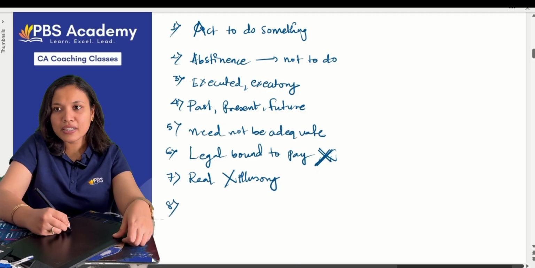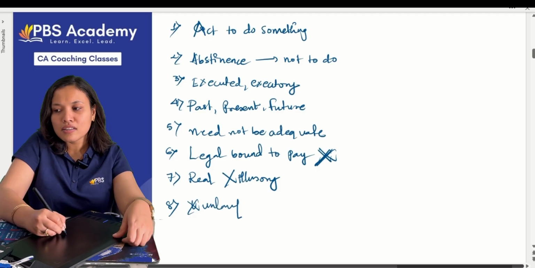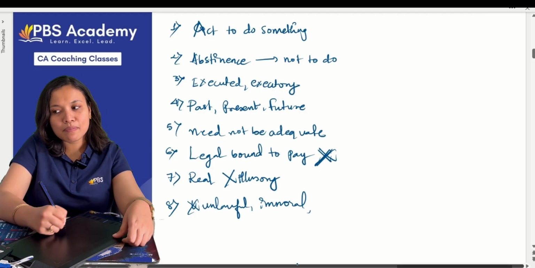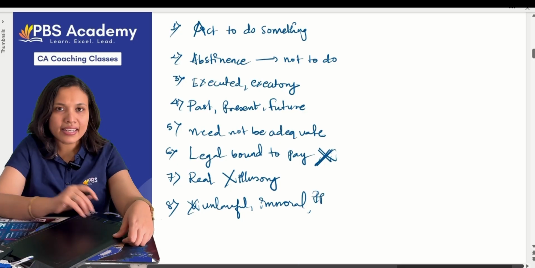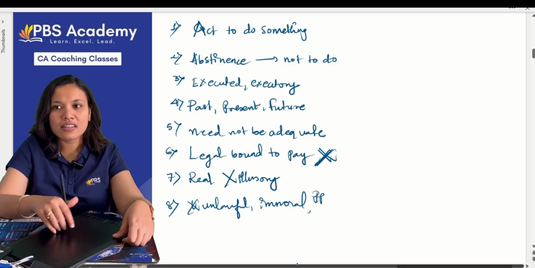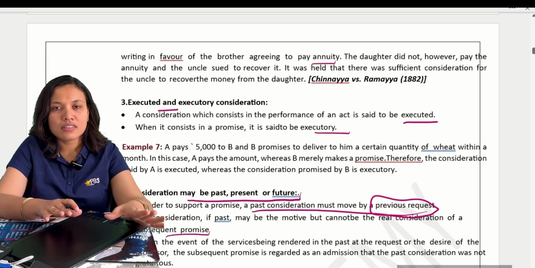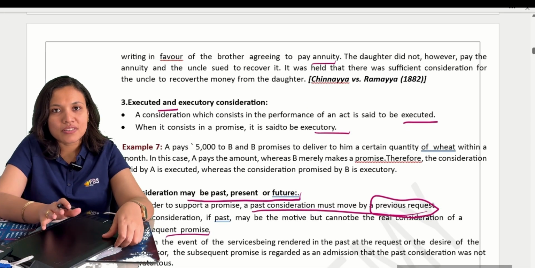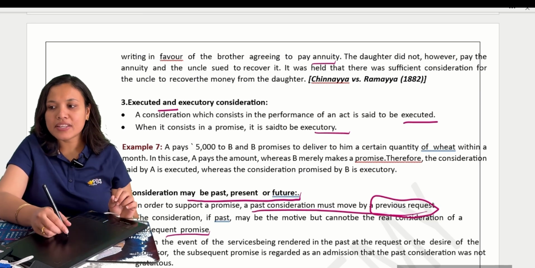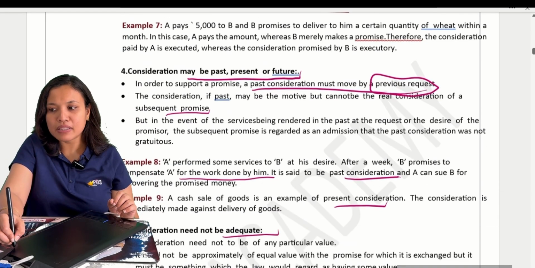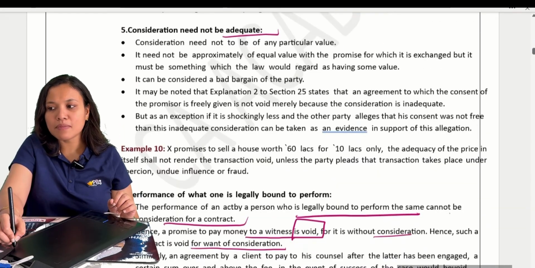Next, it should not be unlawful, immoral, or opposed to public policy. Correct? So these are the rules with regard to valid consideration. Whenever you are asked the question, you should be able to quickly write it, with examples. You should be able to give examples for each.